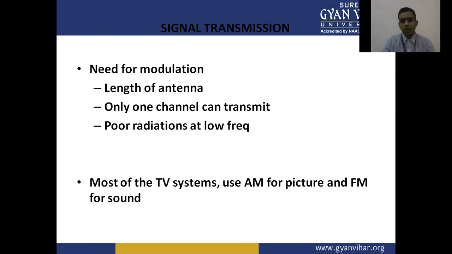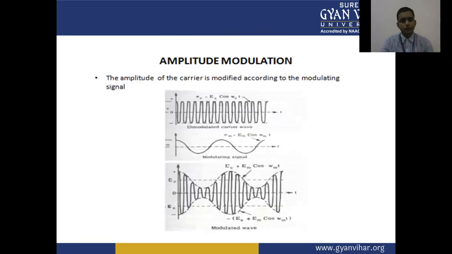In the previous lecture, we have already discussed how AM and FM are used in the transmission section of the TV system. This is showing the amplitude modulation, how the amplitude of the carrier is modified according to the modulating signal.